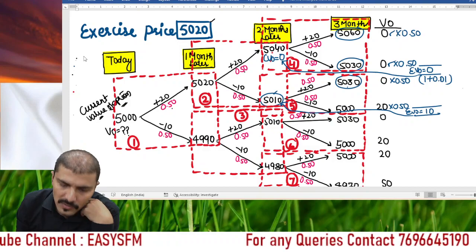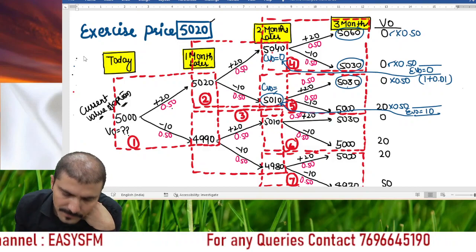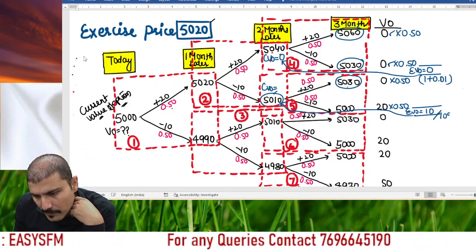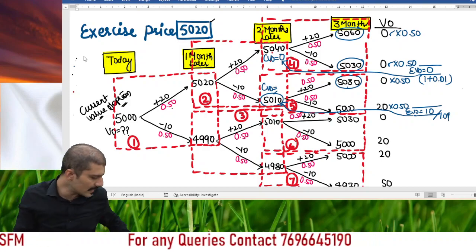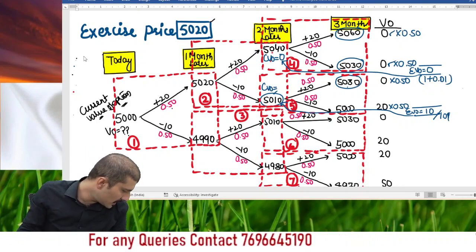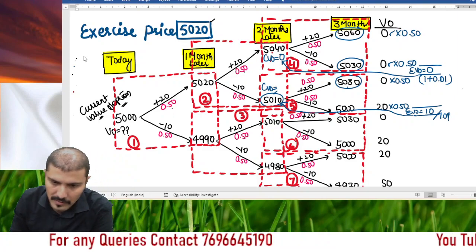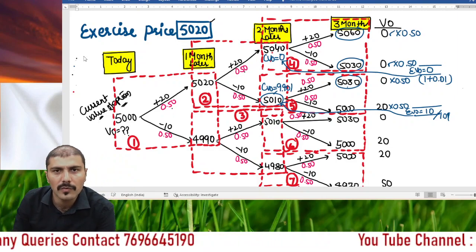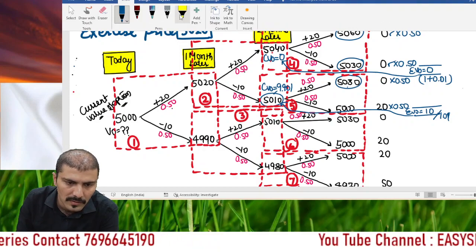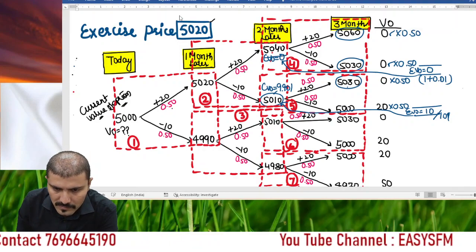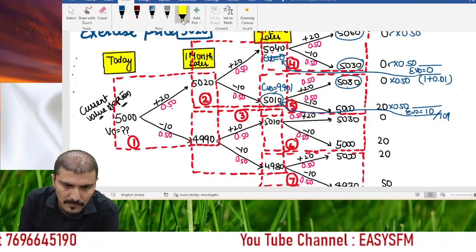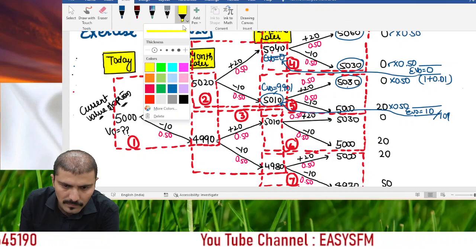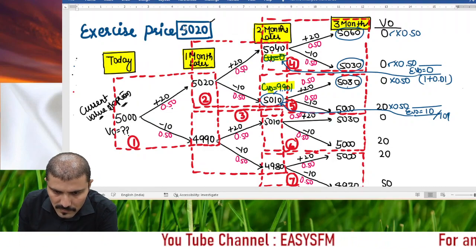Here the current value of option will be 10 divided by 1.01, that is a 1% rate. So it will be approximately 9.901. You can calculate on your own, right? It will be 9.901. One is this, and here the value of option is this.